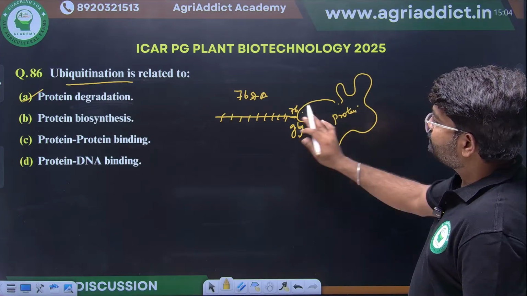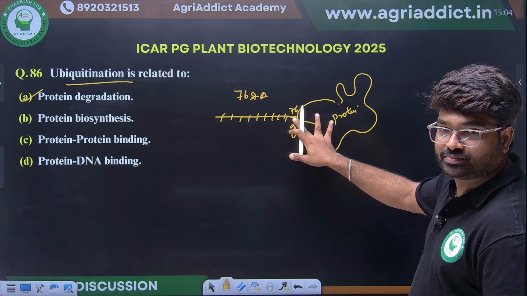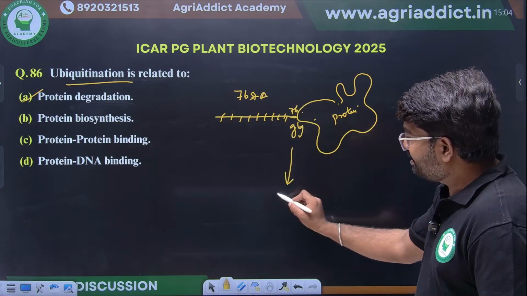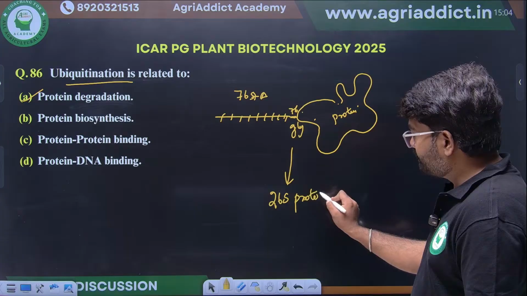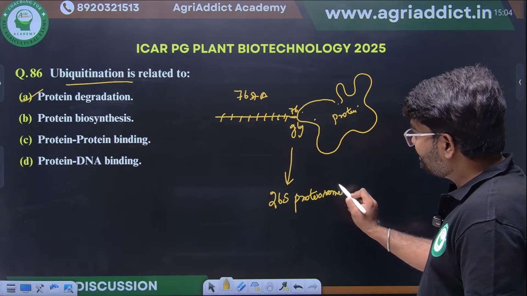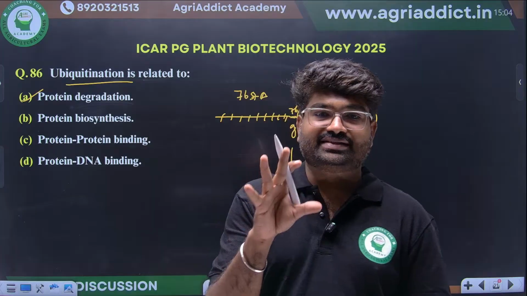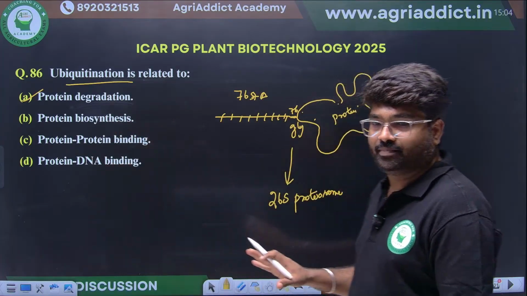This amino acid will form an isopeptide bond with the target protein. This will be targeted for the 26S proteasome, and the protein will be completely degraded. If a protein is bound with the ubiquitin moiety, protein degradation will happen.